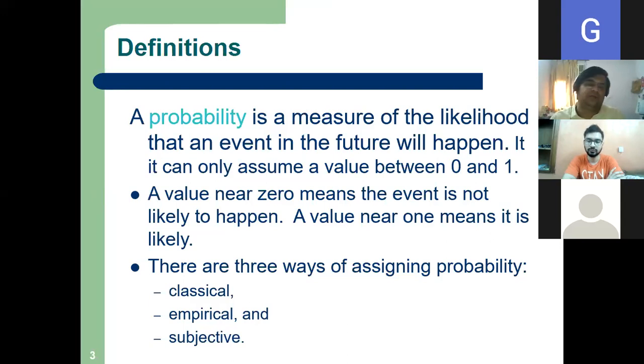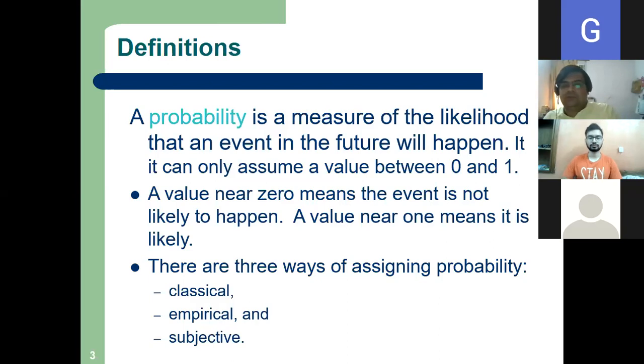A value near 0 means the event is not likely to happen. If I say 10% is the chance that there will be rain, that is a very small chance. And a value near 1 means it is likely.